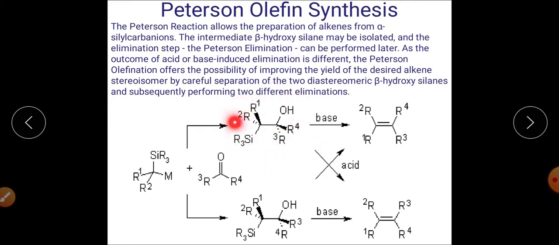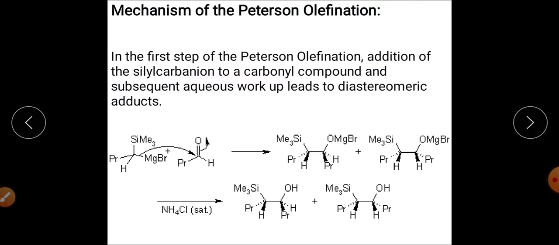First of all, this is the substrate of Peterson olefination, and this substrate has been synthesized from the reaction of silyl compound with aldehyde or ketone, which gives beta hydroxysilane. This beta hydroxysilane will further undergo elimination reaction. The beauty of this reaction is that it behaves differently in acidic and basic medium, and that's why the mechanism of this particular reaction is different in case of acid and in case of base.